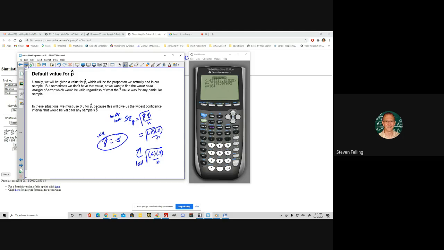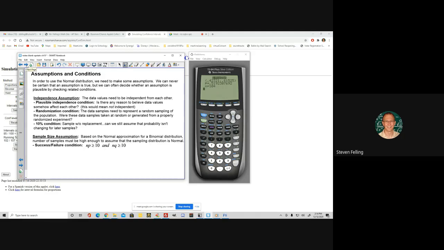All right. Okay, everything here is based on assumptions and conditions, mainly because it's assuming that we have a normal shape for that distribution of p hats. So here are the official conditions that we have to check before we do any confidence interval problem. First of all, there are some assumptions and then corresponding conditions that go with them. I just think of them as the same thing.